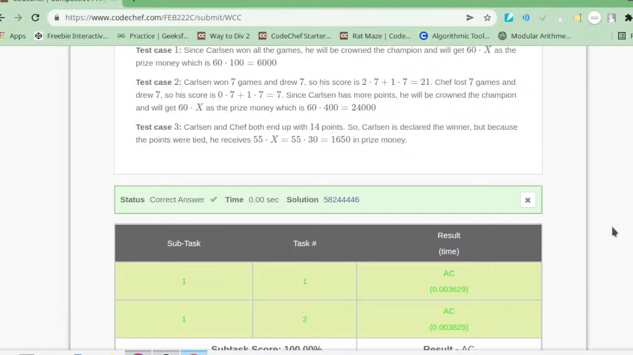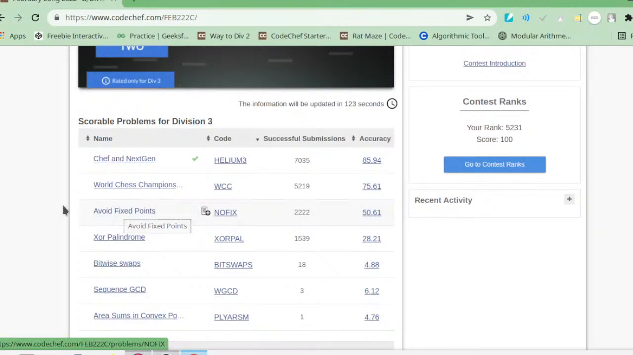Third question is avoid fixed points. Let me check if my audio is audible to you properly. Okay, score of chef equals to 0. I think yes. Okay, so avoid fixed points.